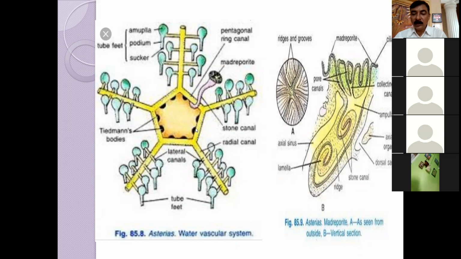From the inner side, the ring canal produces 5 pairs of greatly folded pouches called Racimo's vesicles or Tiedemann's bodies. There is one Tiedemann's body between each radii. ये जो है एक जो Tiedemann's body का पेयर है, ये दो आर्म के बीच में एक पेयर है. That is known as Tiedemann's body. There is one Tiedemann's body between each radii and interradii, except in the position where the stone canal enters the ring canal, except the stone canal.